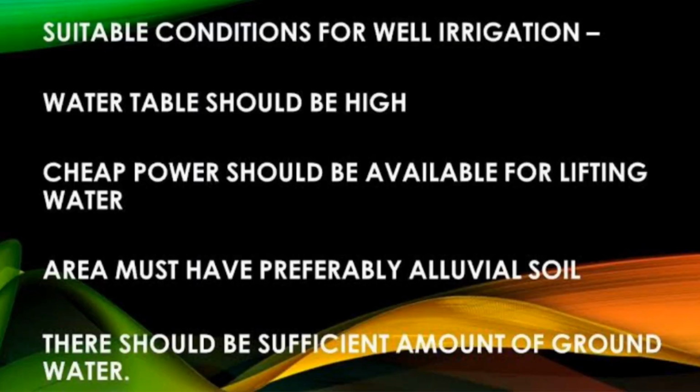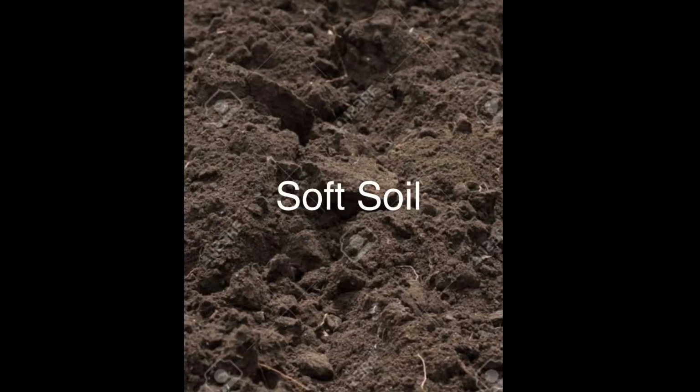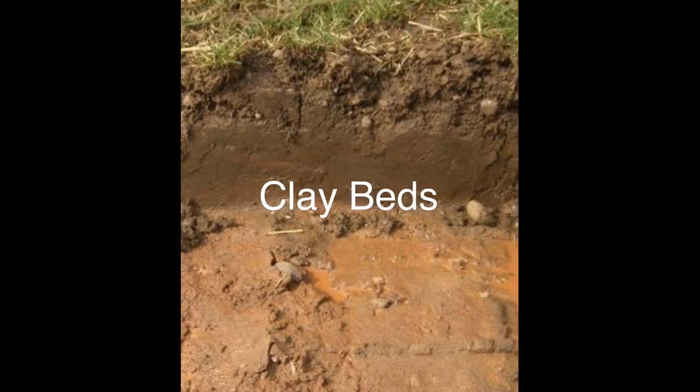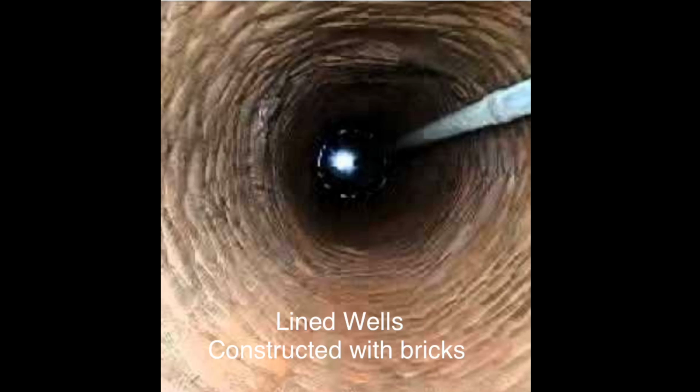Suitable conditions for well irrigation. Number 1. Water table should be high and the depth does not exceed 15 meters. Number 2. Soft soil is ideal as it is easy to dig. Number 3. Clay beds act as a reservoir. Surface wells can be classified into two types: lined wells and unlined wells.